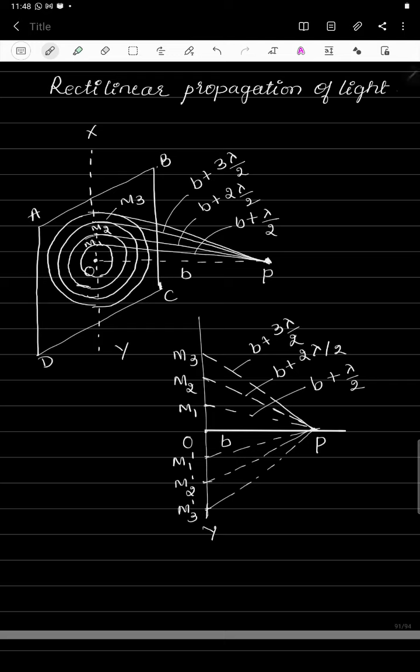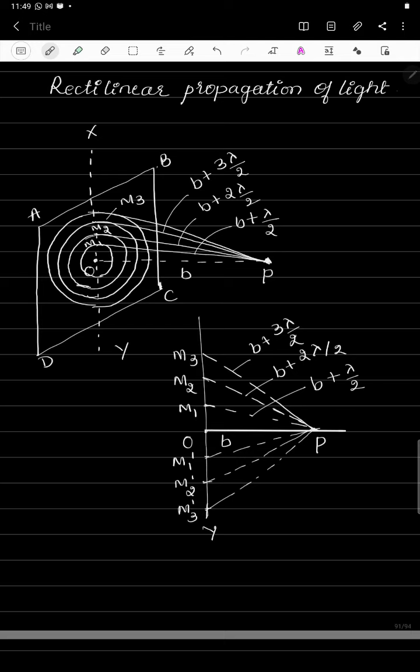Now the distance M1P from the diagram becomes B plus lambda by 2, because we have constructed these zones by keeping the path difference lambda by 2, or else time period equal to T by 2. Time period T by 2 means a path difference of lambda by 2. So from the center O to P, if it is B, then the distance M1P becomes equal to B plus lambda by 2.